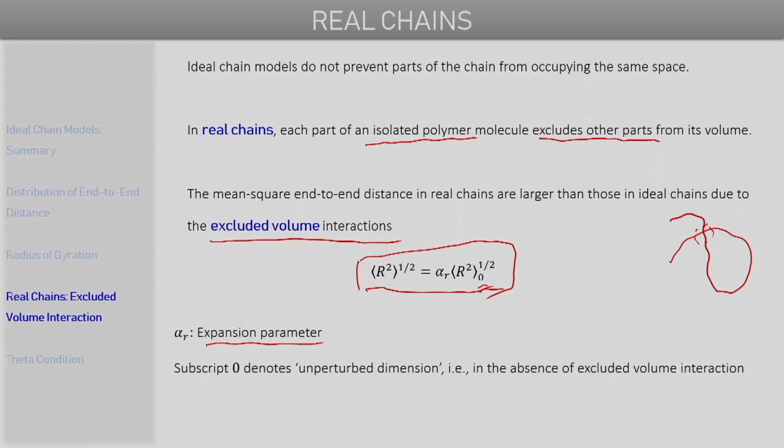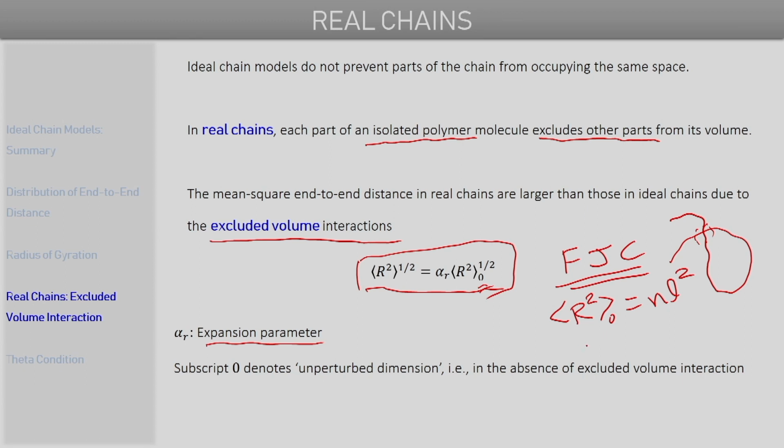So let's say we consider the freely jointed chain (FJC) model as an example. In such a model, the unperturbed dimension, or r square naught, is just N L square. So this is just the ideal chain dimension.